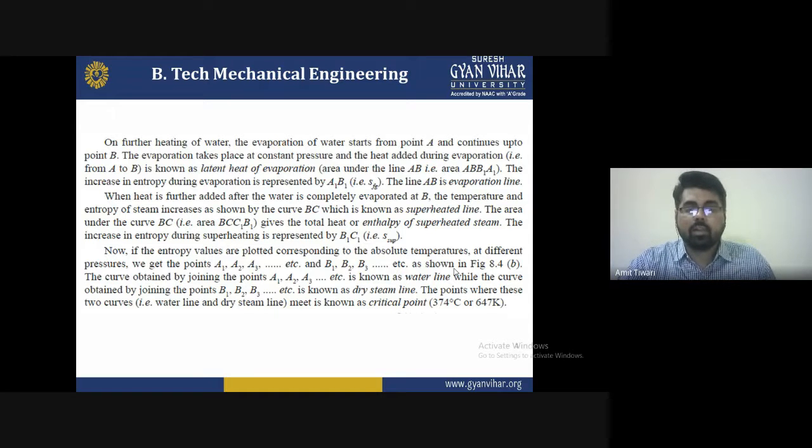Now if the entropy values are plotted corresponding to the absolute temperature at different pressures, we get the points A1, A2, A3, etc. and B1, B2, B3, etc. The curve obtained by joining the points A1, A2, A3, etc. is known as the water line, and the curve obtained by joining the points B1, B2, B3, etc. is known as the dry steam line.